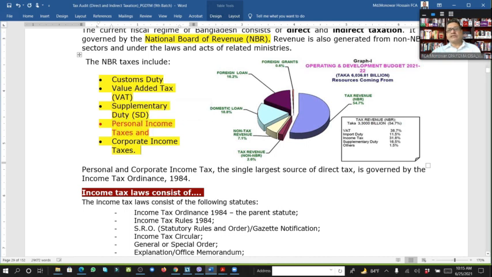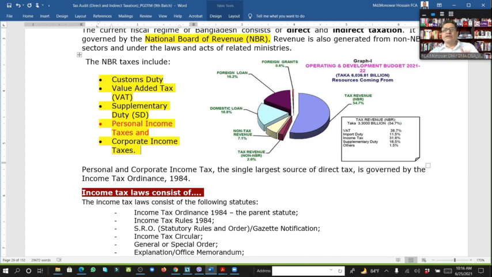And we know the budget declared for the year 2021-22, where the total resource will come. We have seen here 6,036.81 billion.